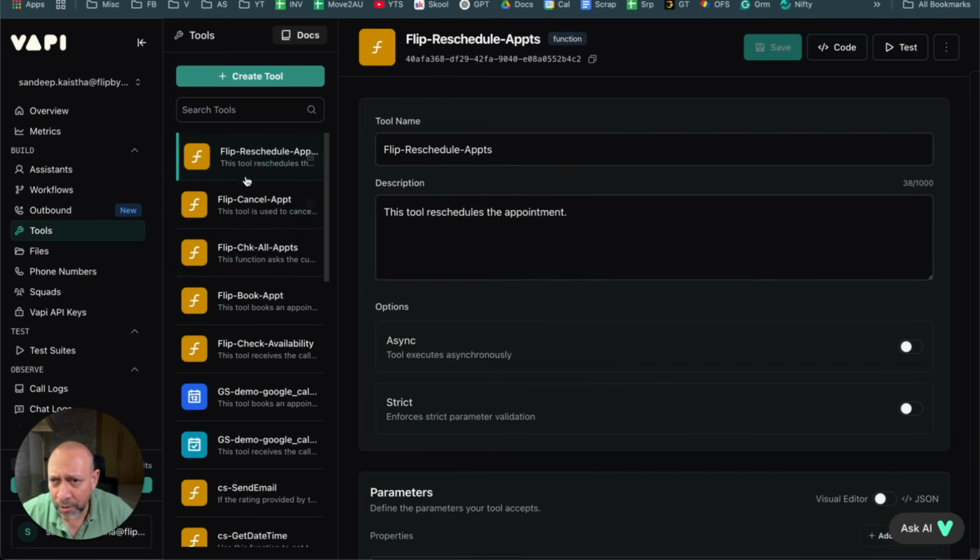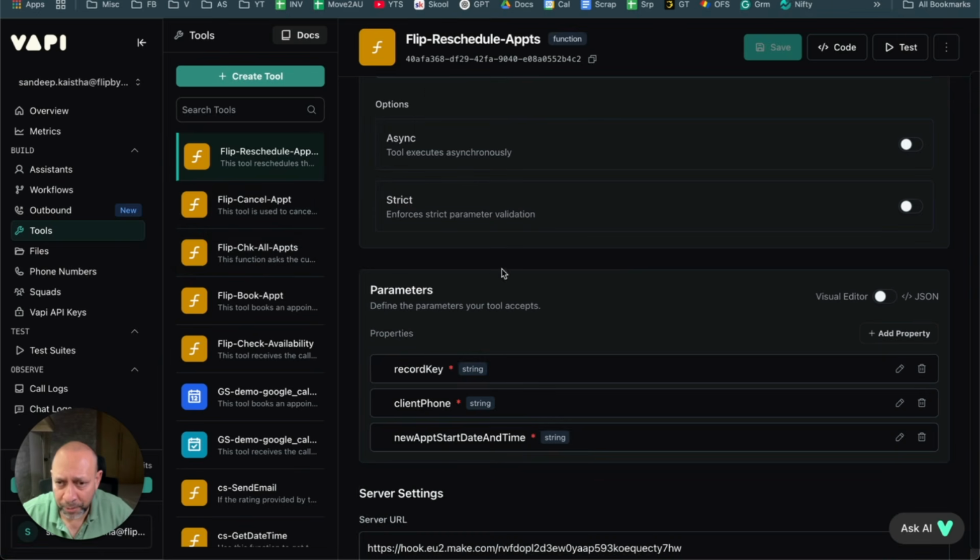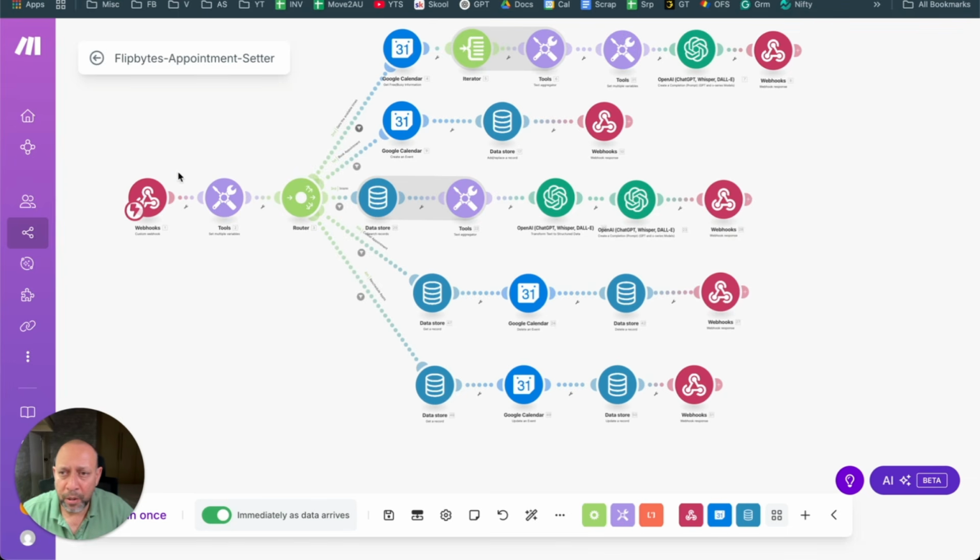So if you go back to the tool out here, same thing. First it will go and check the availability. So there is a 4 o'clock appointment, you want to move it to 5 o'clock, but 5 o'clock needs to be available. So it's going to check availability, and it says that yes, it is available. Then it says okay, fine.